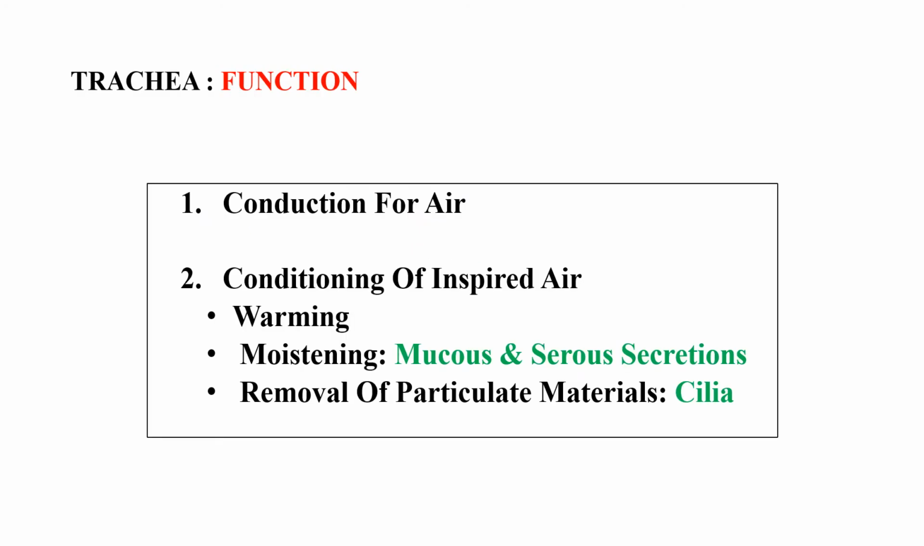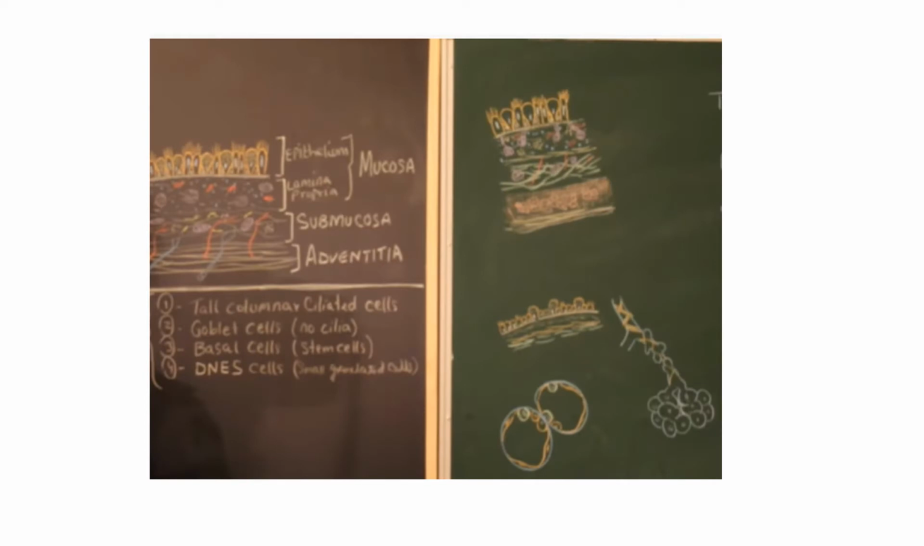Now coming to the microscopic structure of the trachea. I have already told you the functions: conduction, warming of the air, moistening of the air, and removal of particulate matter by the cilia. If you see the layers of the trachea, we have the epithelium, the lamina propria, and the submucosa. The parts of the mucous membrane are the epithelium, lamina propria, and muscularis mucosa, which is absent.